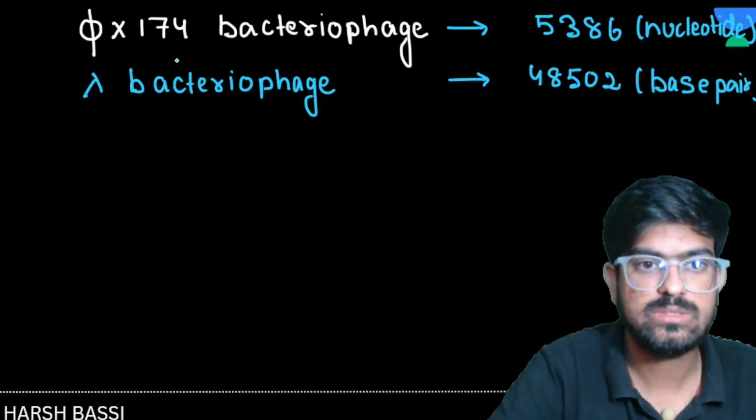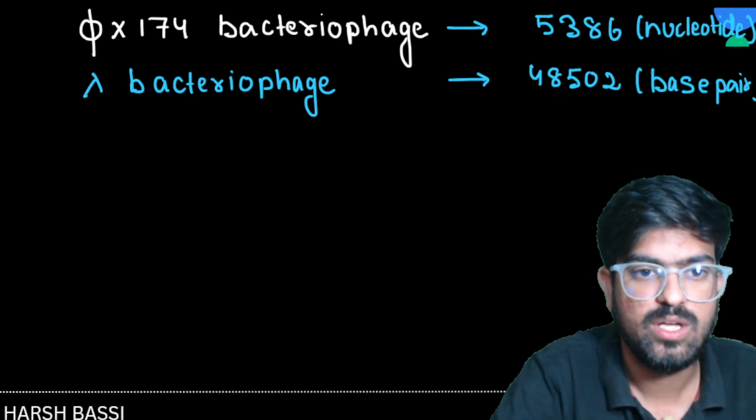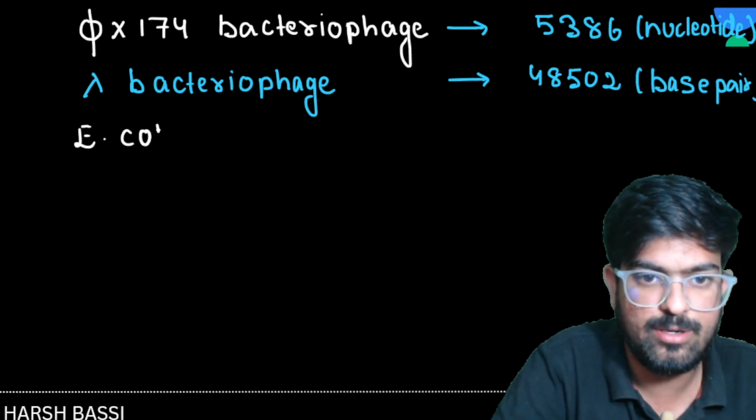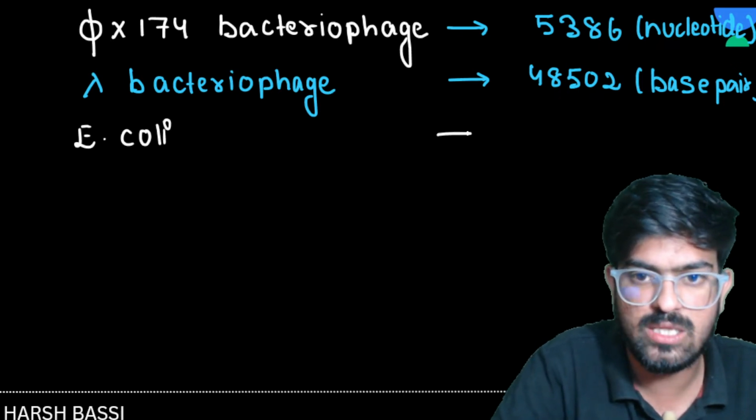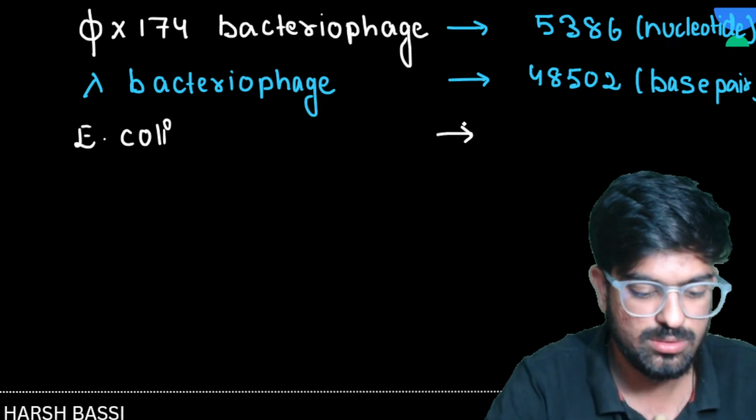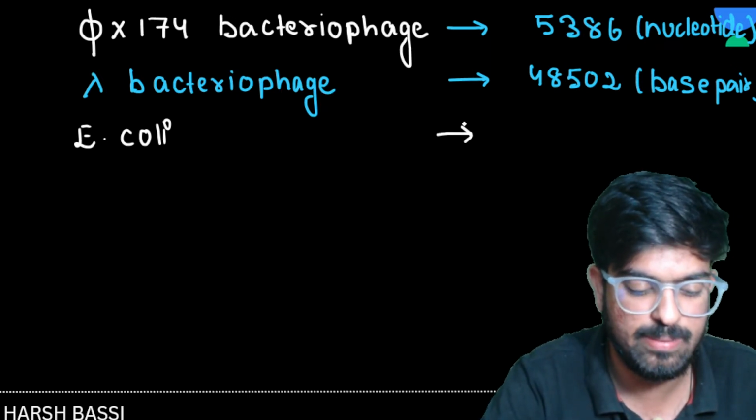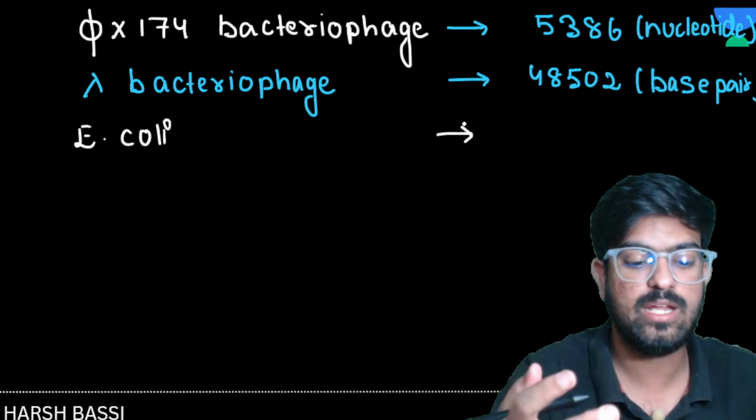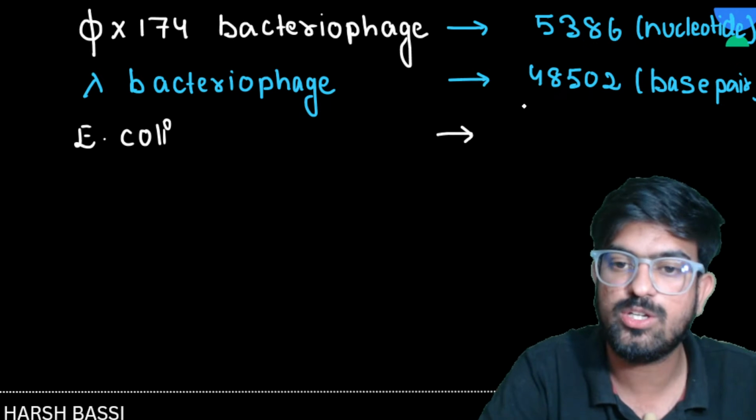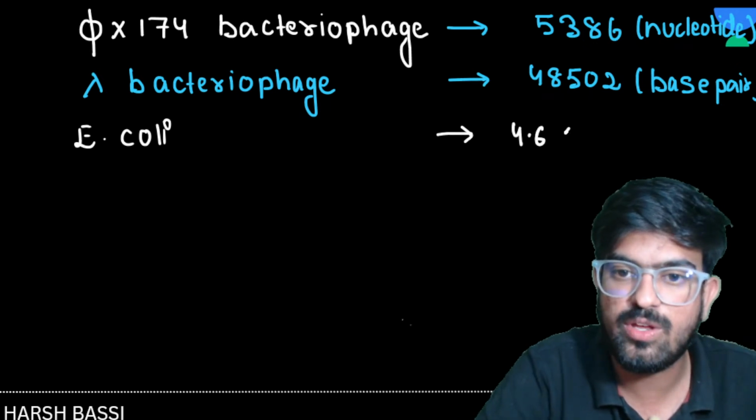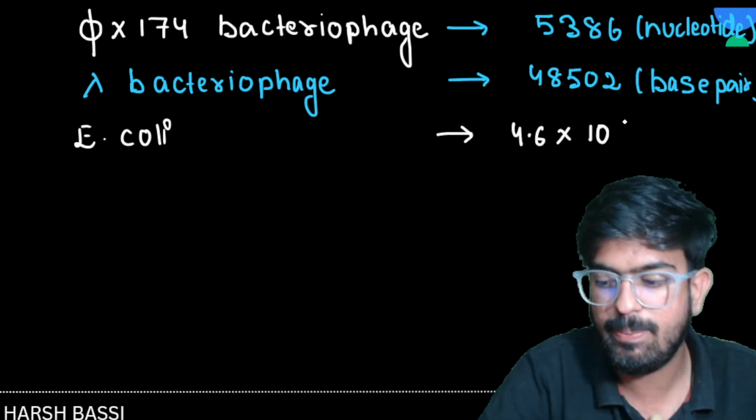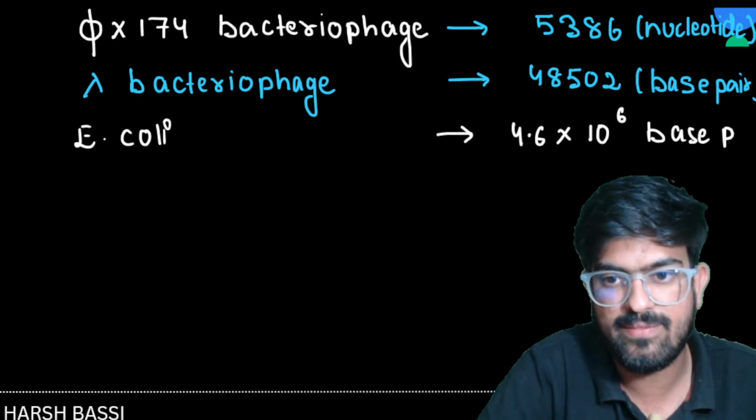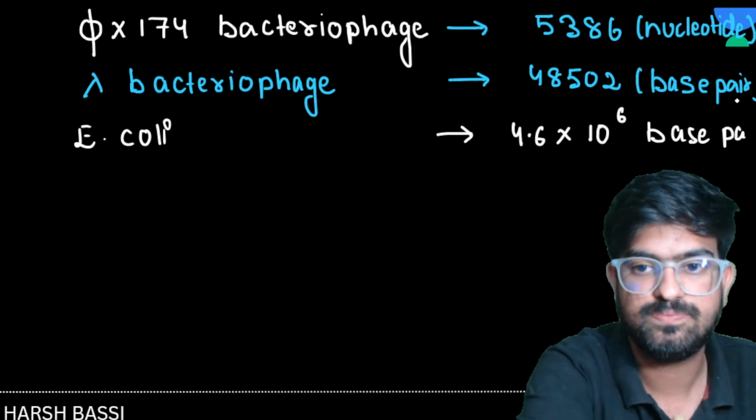Now, next what do we have? E. coli. We have to remember E. coli, which has created havoc in our lives? No brother, E. coli is a good bacteria. So what about E. coli, guys? It is having 4.6 into 10 to the power 6 base pair.